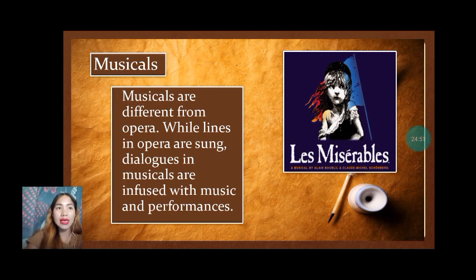The last one is the musical. Musicals are a different form of opera. While lines in opera are sung, dialogues in musicals are infused with music and performance. A musical is a play or motion picture in which the storyline is interrupted or developed by songs, dances, and so on. The majority of the lines are being sung.